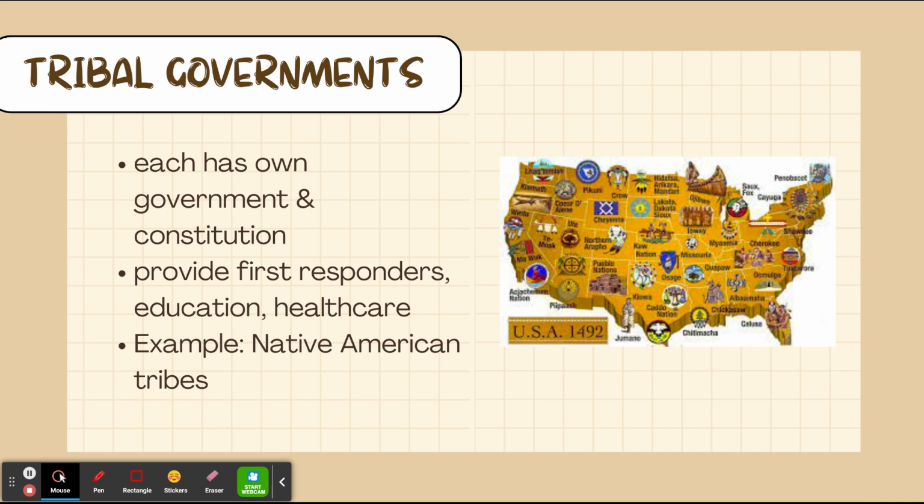The last type of government we're going to look at is tribal governments. This is not necessarily a type of government in the way that the other ones are, but it is looking at a type of government system. Tribal governments each have their own government and constitution. So different Native American tribes throughout the United States have their own government. They have their own constitution. Sometimes they have treaties with one another. Sometimes they don't. It really depends.